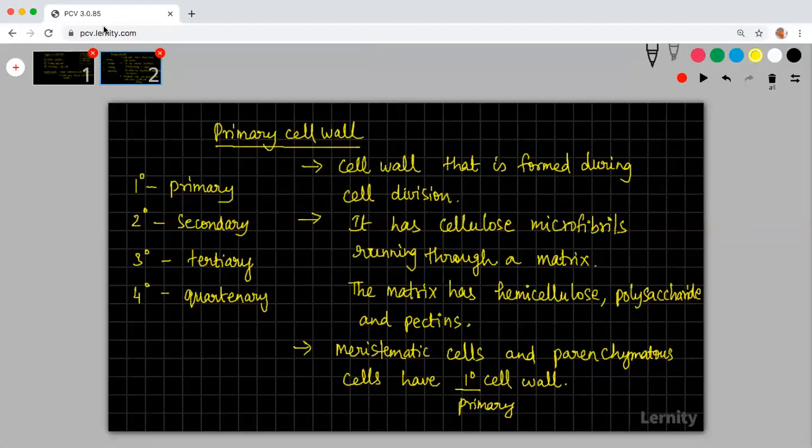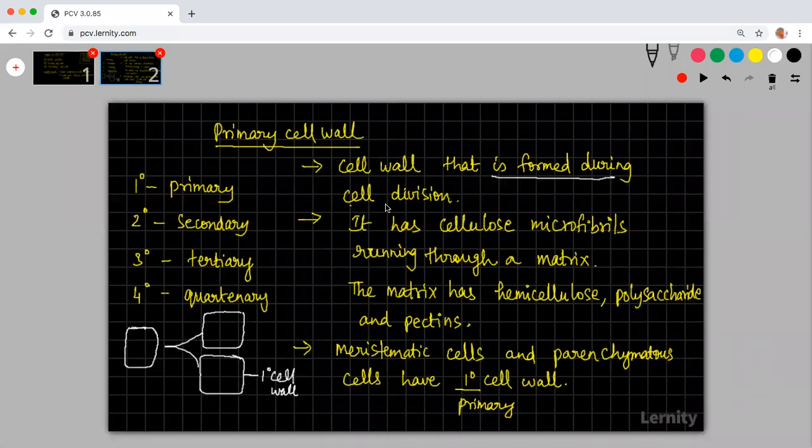Okay, so let us start with understanding what a primary cell wall is. Let us say that a plant cell is there, dividing into 2 plant cells. Immediately after that division, you will have a cell wall. This cell wall is called the primary cell wall. The wall that is formed during cell division, the first formed wall in a cell, is called the primary cell wall.